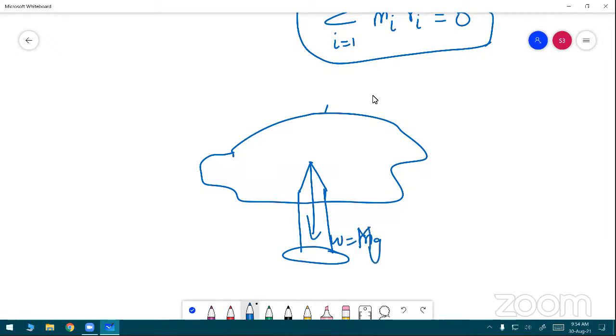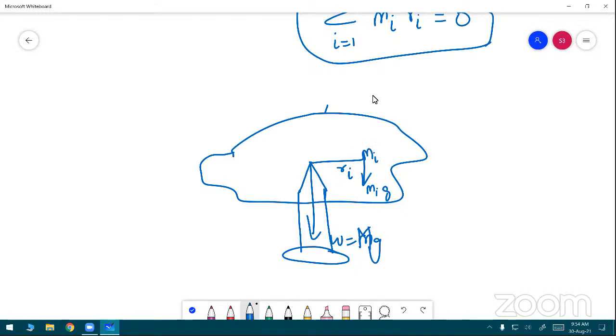When your body is supported at the center of gravity, the sum of the torques acting on all point masses of the rigid body becomes zero. This is a very, very important condition. Just consider one point mass. This is the position vector, this is the gravitational force m i g, this is r i, and the mass of the point mass is m i.